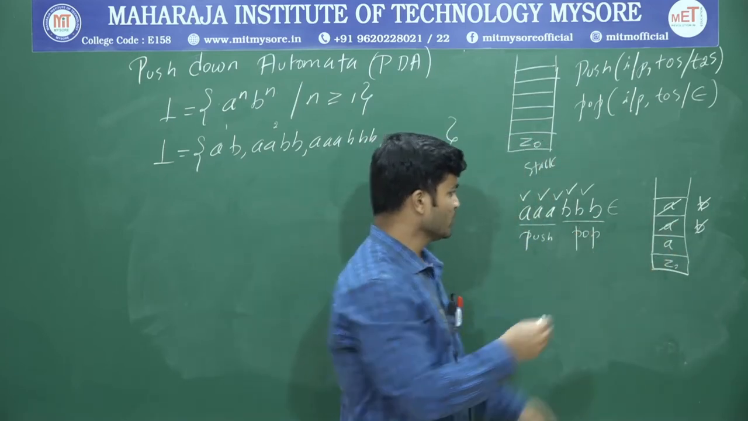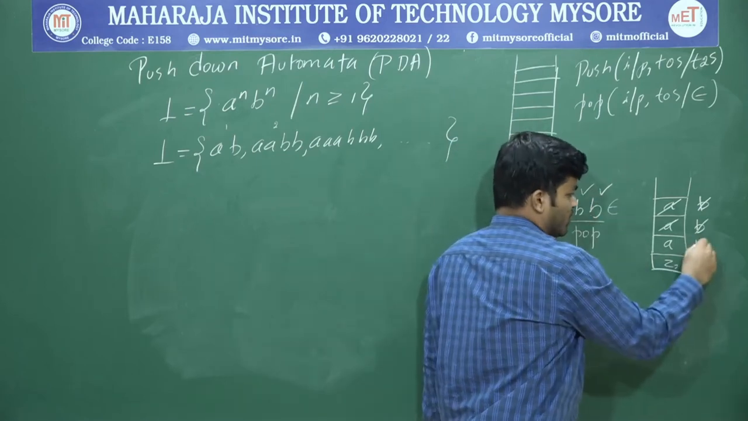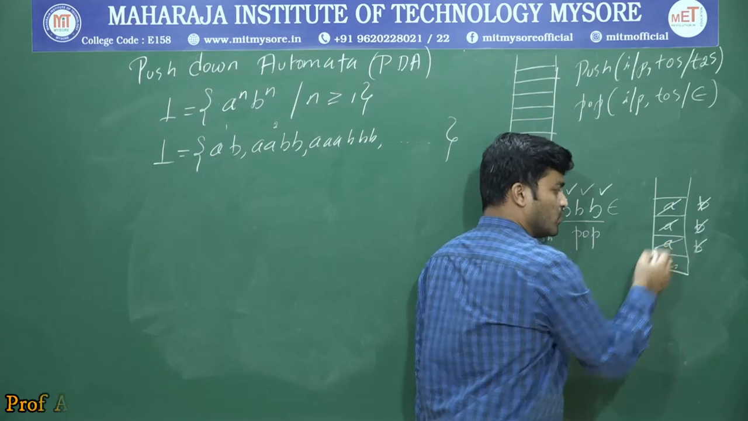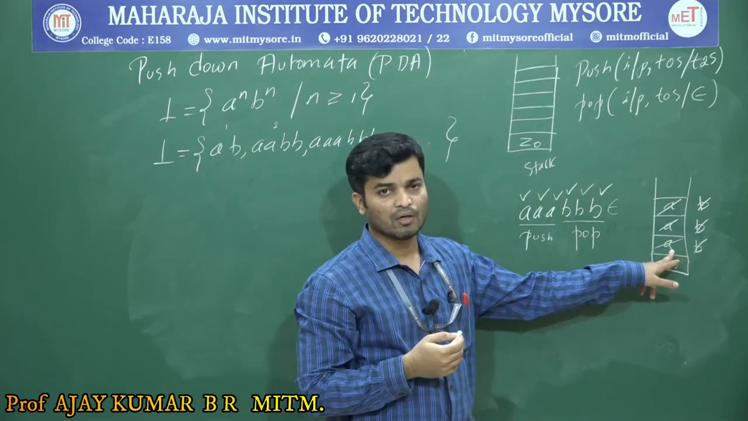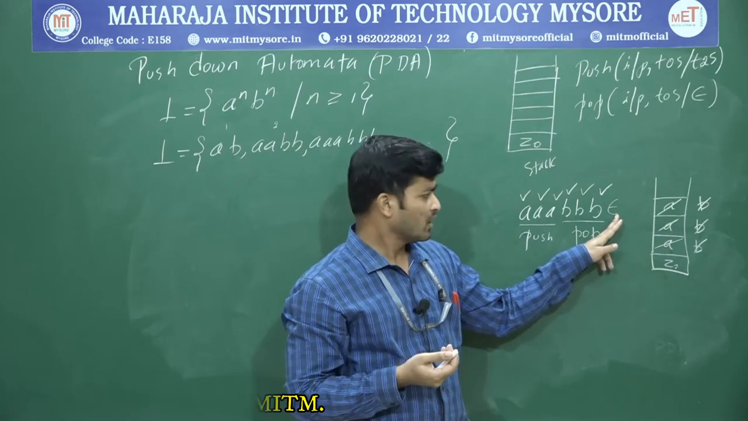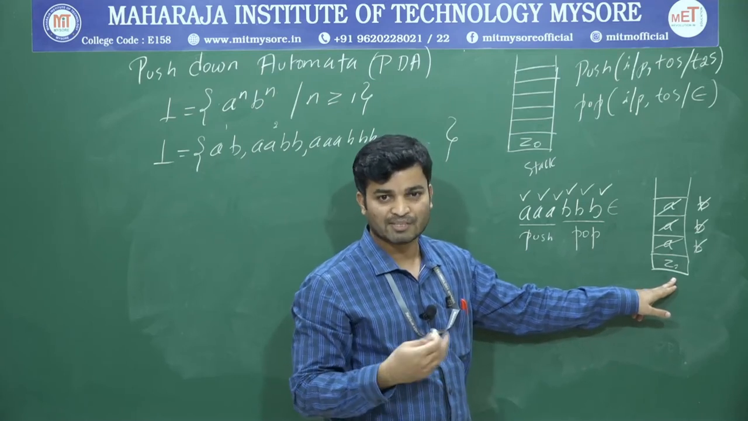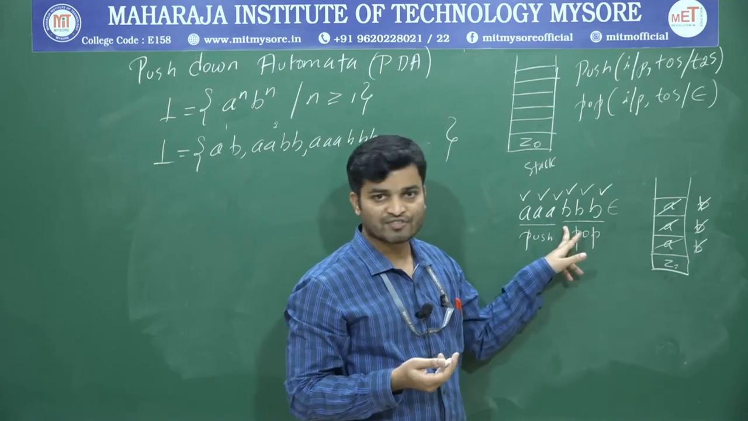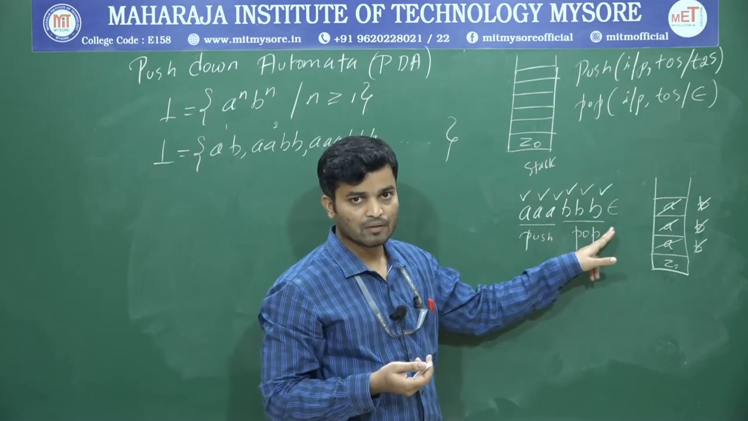So what is the next input? The next input is also B. If the input is B, you have to pop the top of the stack. What's the top of the stack? A. So for this B, I am going to pop out one more A. Now what is the next input? Epsilon, the input is over. What's the top of the stack? Z0, and you have to accept that one. Why? Because this is a valid string, because we have an equal number of A's and B's.